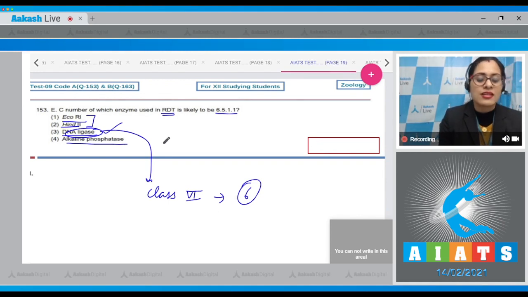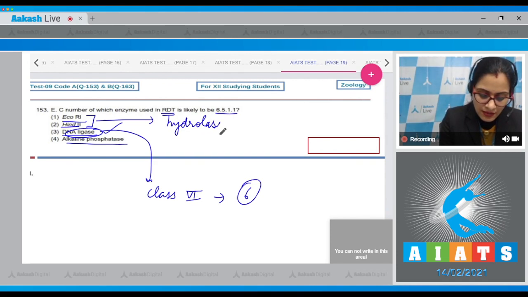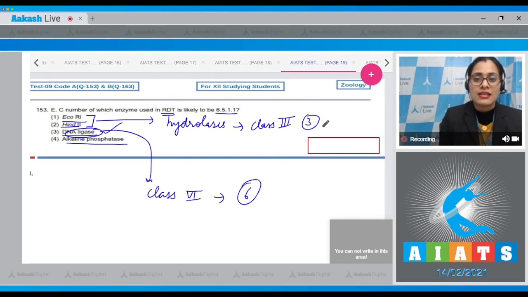EcoR1 and HIND2, these are restriction endonucleases that belong to hydrolases, and this class is class 3. So the EC number would start with 3. So option number 1 and option number 2 cannot be a correct answer. Option number 3 is the correct answer to our question, and option number 4, alkaline phosphatase, is also an incorrect option. So the correct answer to this question is option number 3. Let's proceed to the next question.